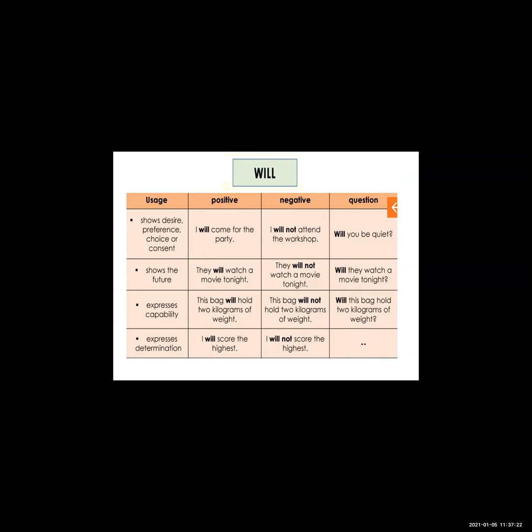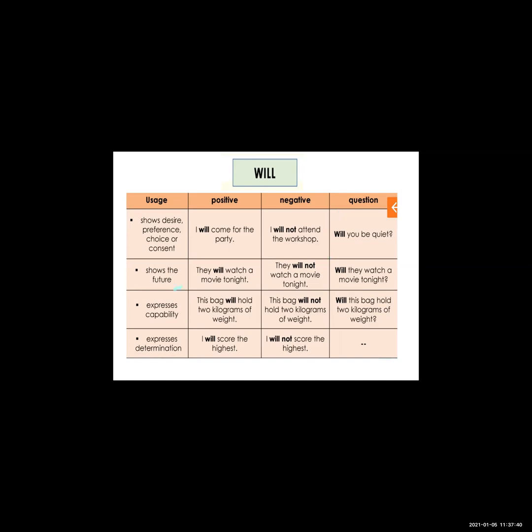So will we use to show desire, preference, choice or consent. Second, will we use to show the future. Then will we use to express capability, and will we use to express determination.